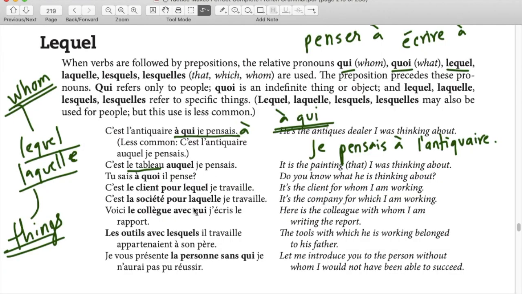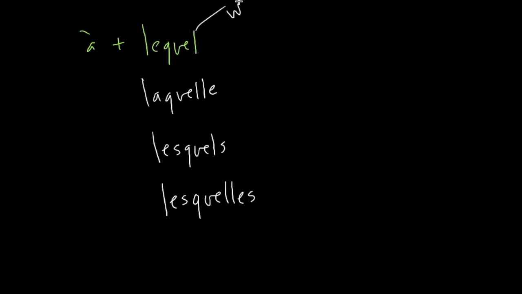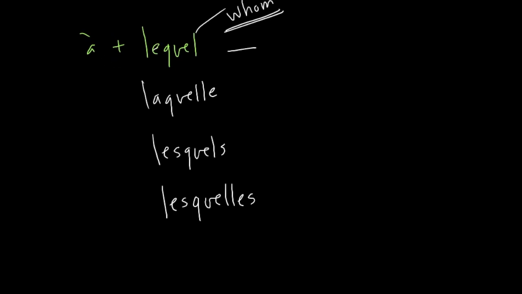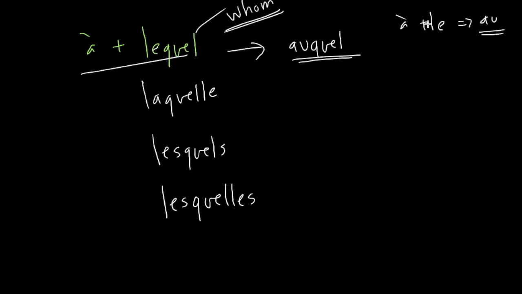Why did it become auquel? All of these usually mean whom. When laquelle comes after à, the combination of à plus laquelle becomes auquel. It's like à plus le becoming au. Remember that? À followed by le is au. À followed by lequel becomes auquel.